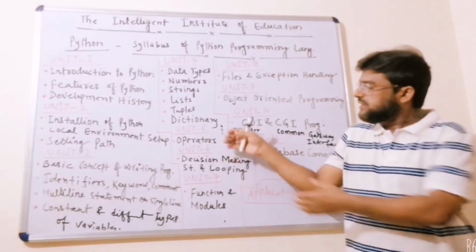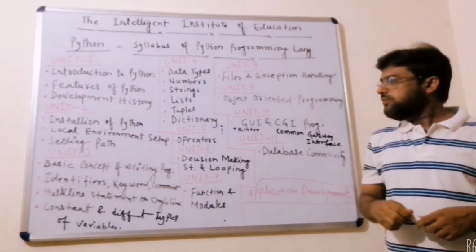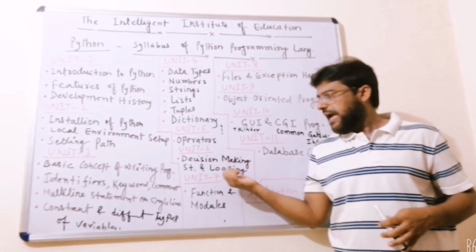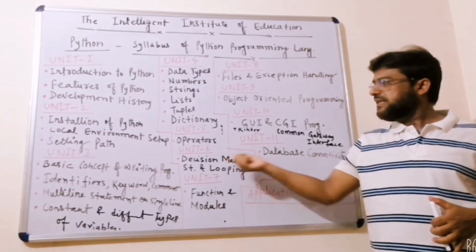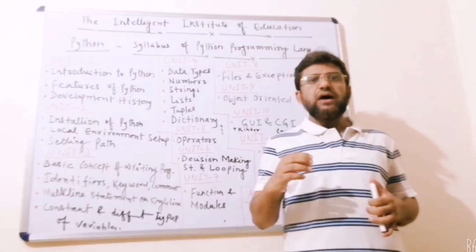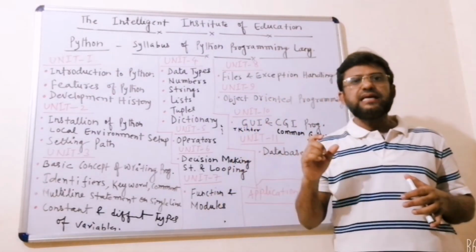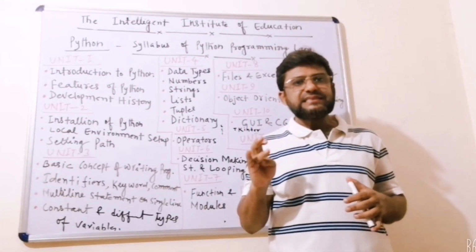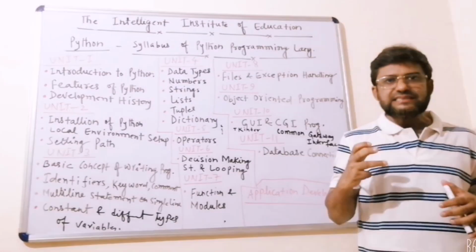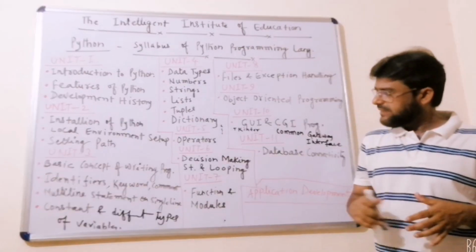After completing these operators, we'll move to decision making and loops. In decision making, we'll see how to execute statements. It means that we'll see the if statement, else statement, nested if-else statement, and so on.